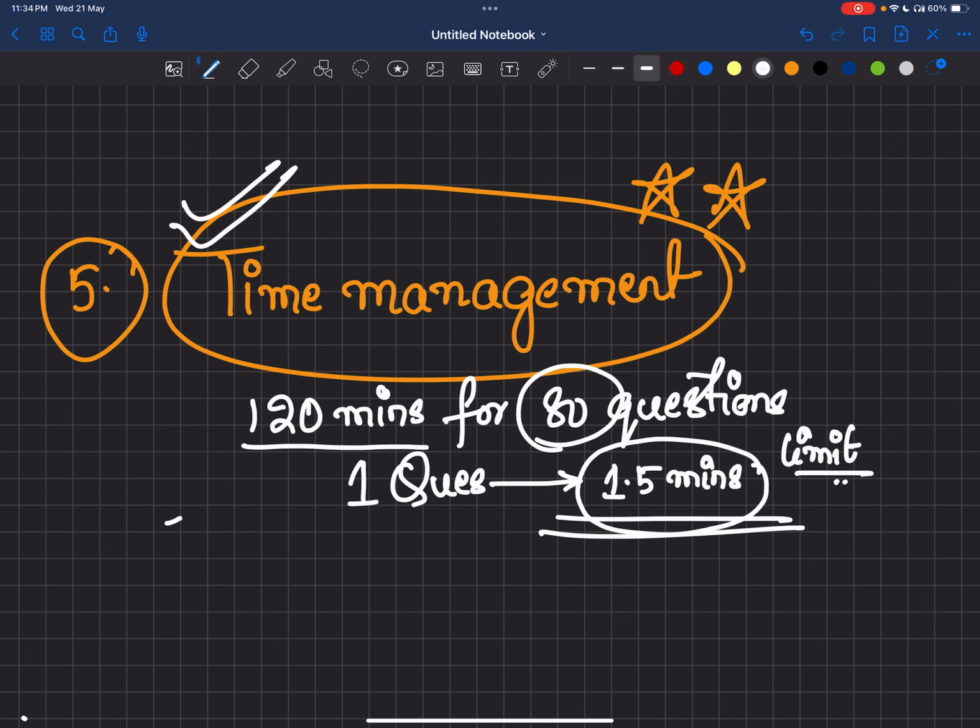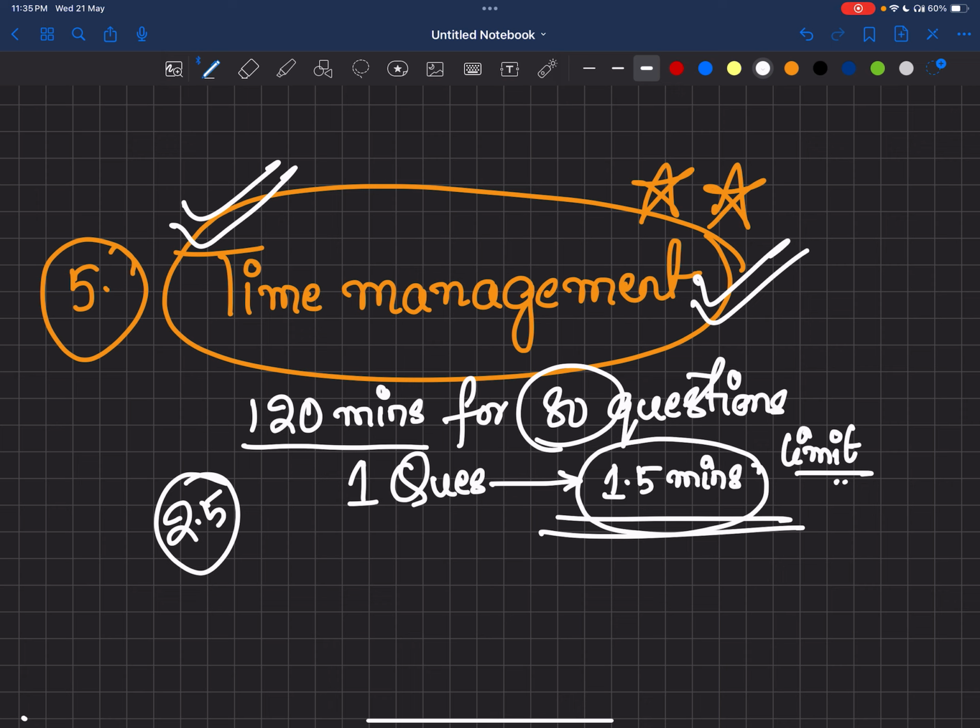We only get 2.5 marks, right? Even if you solve an IIT-based question or any cryptocurrency-type hard maths problem, you will be getting only 2.5 marks. So what's the point of solving such hard questions? You are getting only 2.5 marks. Why do we need to invest that valuable time on only one question? So please focus on time management.